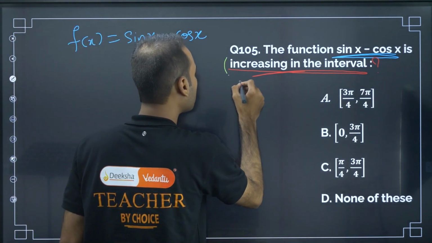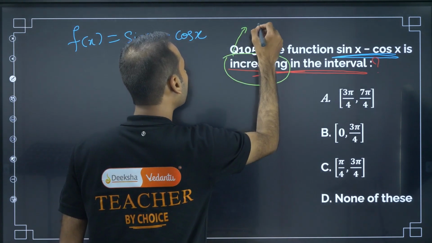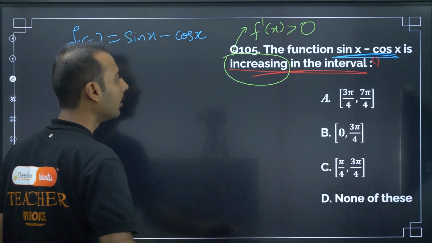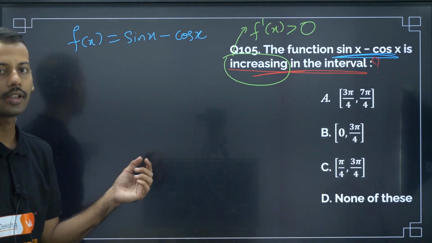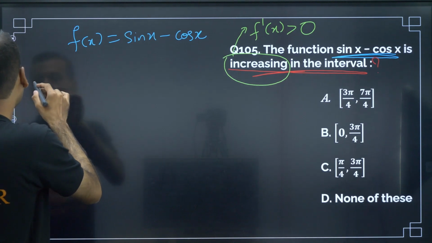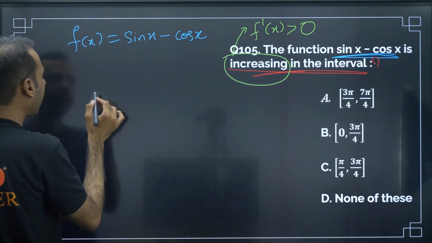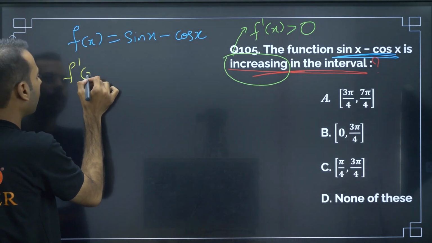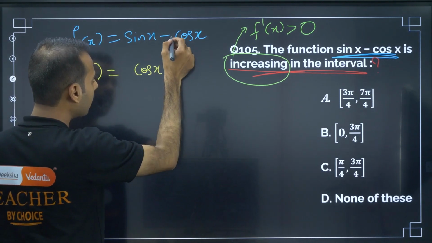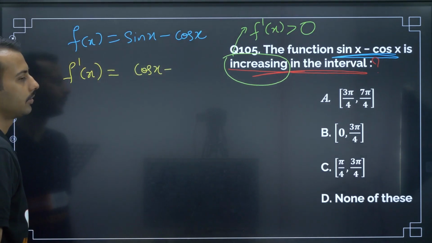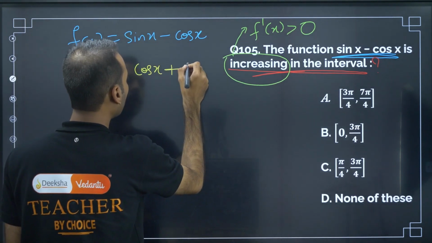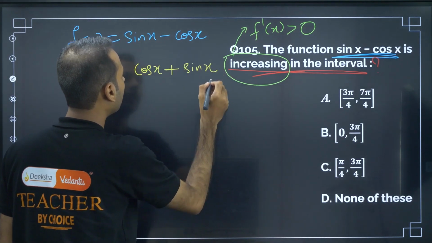Synopsis point, one synopsis point should come to our mind. Increasing means f dash of x should be greater than 0, then we say that the function is increasing. Now we have to find f dash of x. To find f dash of x, sin becomes cos x minus the differentiation of cos, which has a negative sign, so overall this becomes a positive sign.